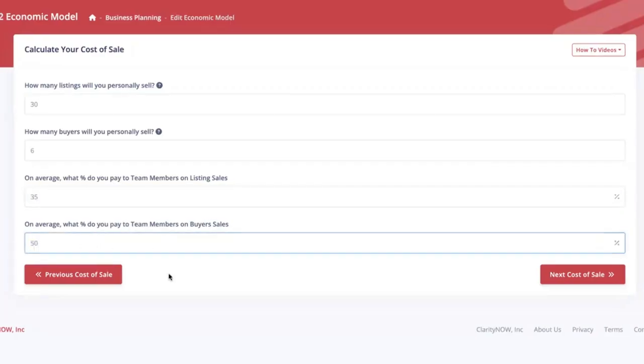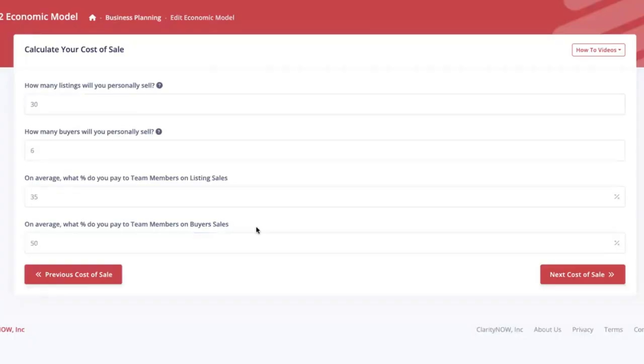And on average, what do you pay your team on buyer sales? I'll put 50. Now, again, if you picked you're an individual agent, you won't even see this screen because there's nothing else. There's no other cost of sales and splits to worry about. If you're on a team, you won't see this question. You will see these questions, but it'll be worded differently.